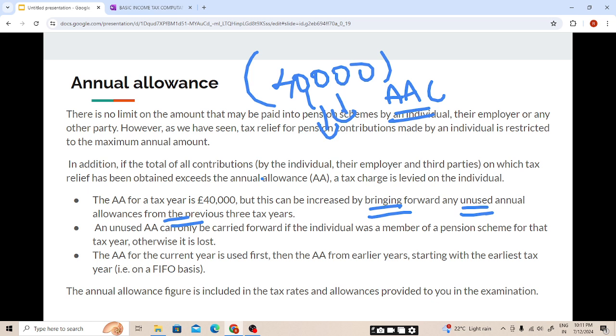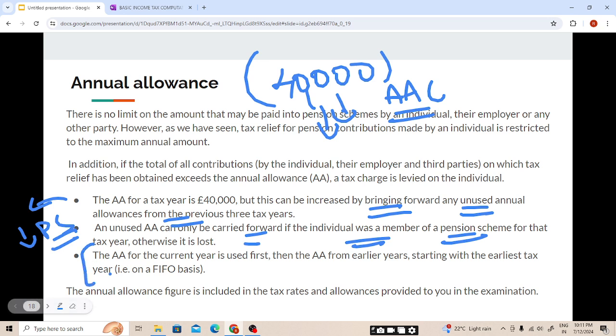And one important point is that, students, for the annual allowance which we are bringing forward from the previous 3 tax years, in that tax year the individual must have been a member of the pension scheme. Now the annual allowance for the current year is used first, then the annual allowance for earlier years, starting with the earliest year, on a FIFO basis.